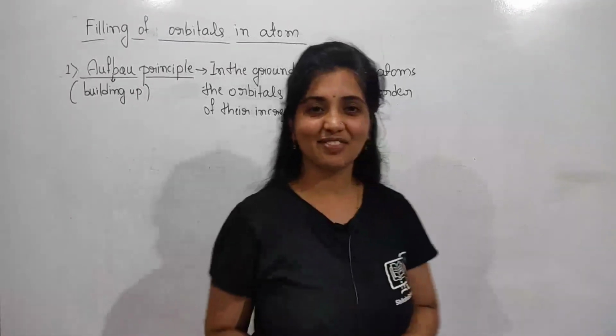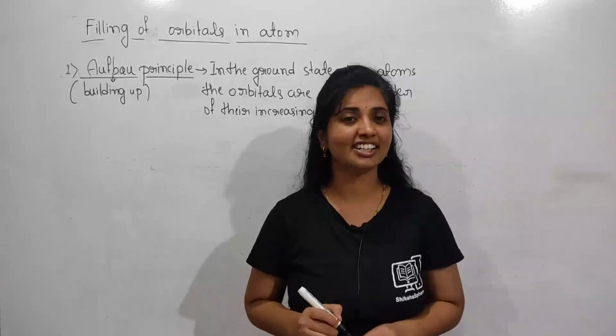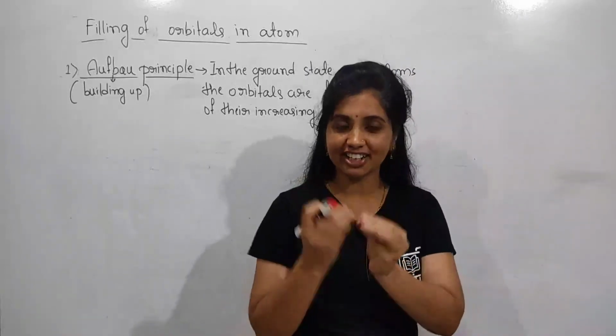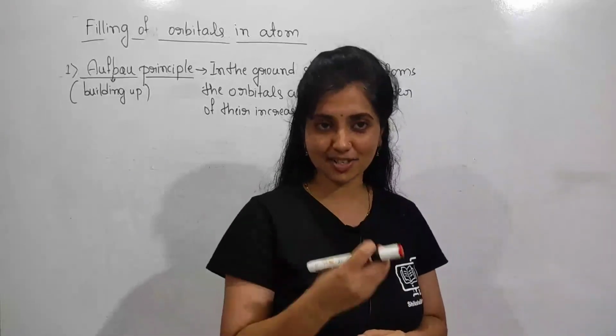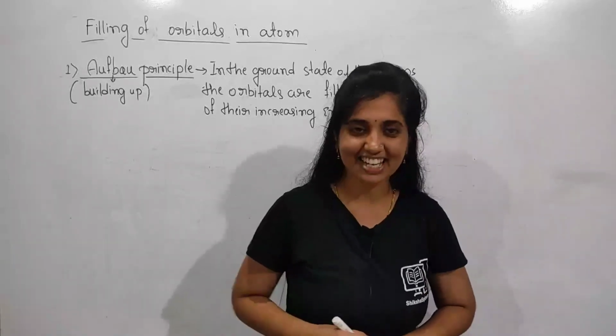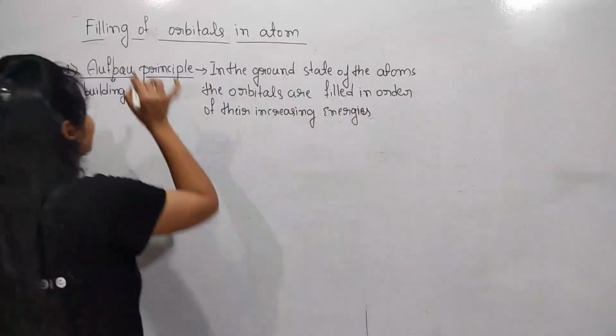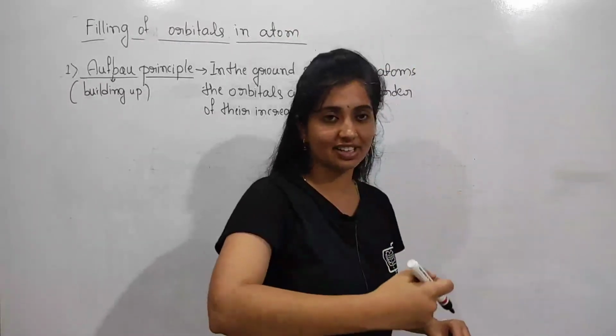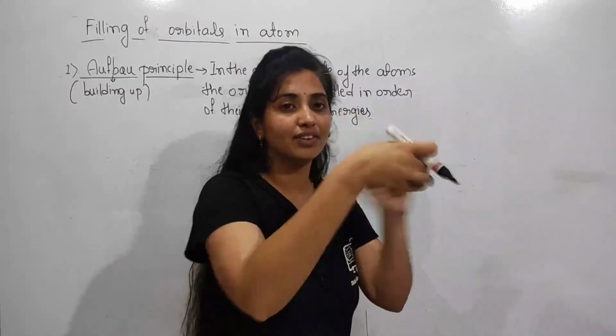Hi everyone, in previous classes we have studied the energies of orbitals. The energies of orbitals are different in a single electron system and different in a multi-electron system. In today's class I wish to discuss the filling of orbitals by the electrons at different energy levels, how the electrons fill one by one.